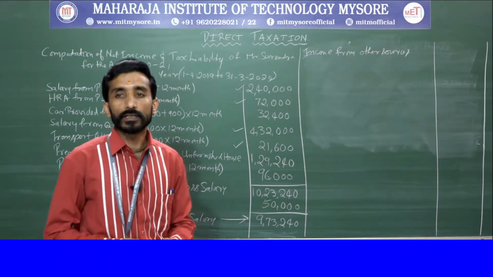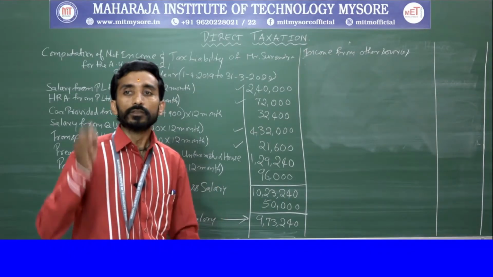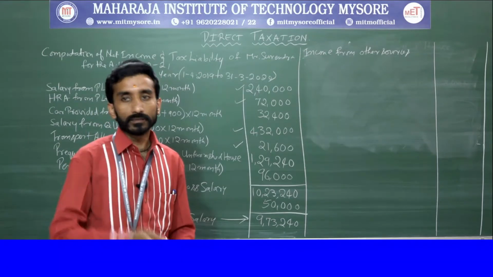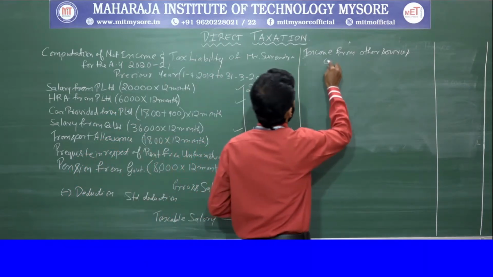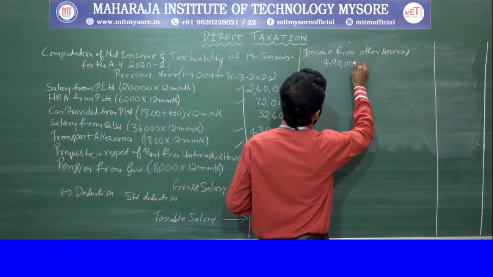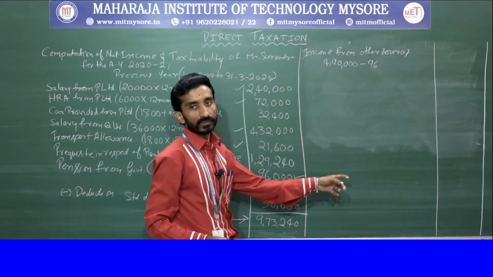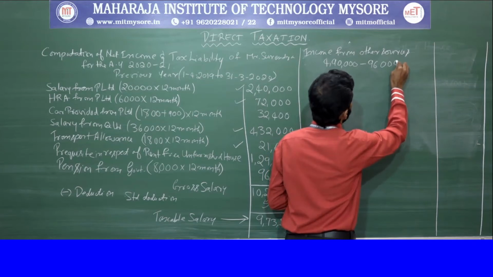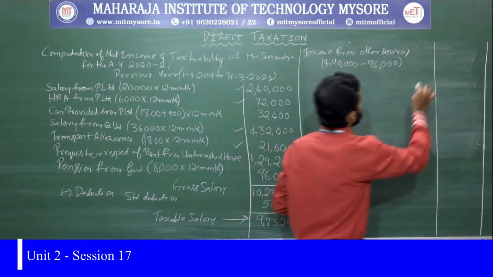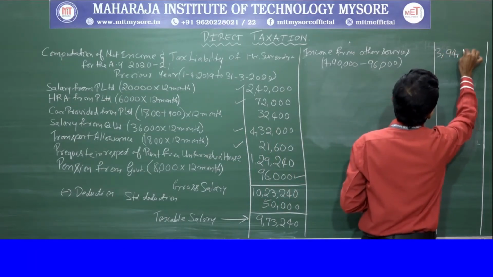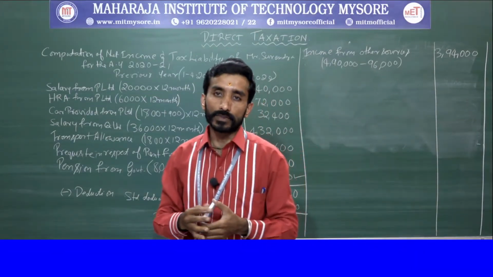So out of that income from other sources, which they said includes pension, we need to do 4,90,000 minus this 96,000. The pension amount needs to be deducted from this. So the remaining amount is 3,94,000. Clear?